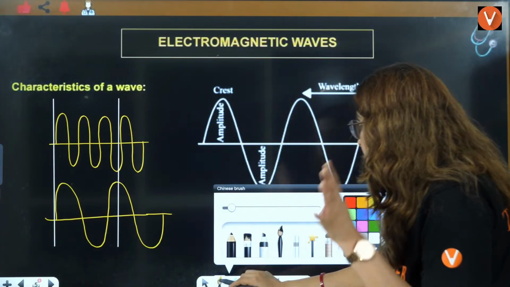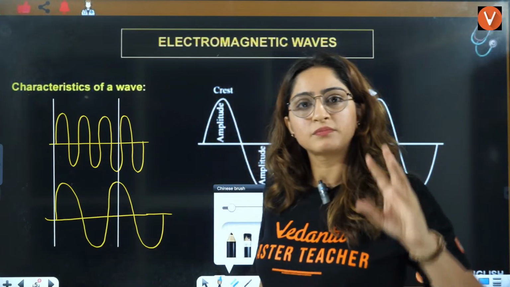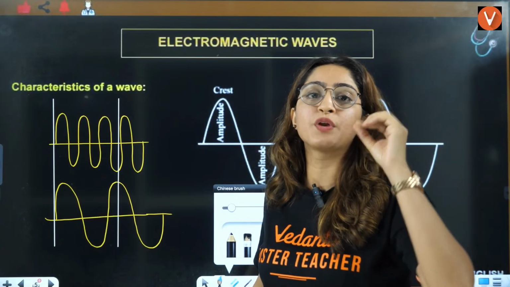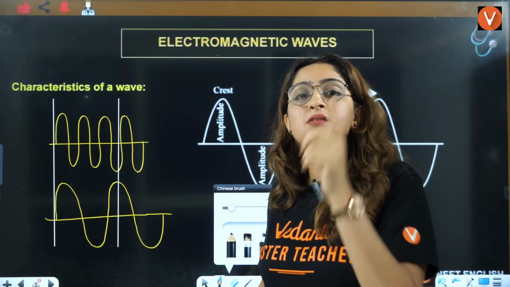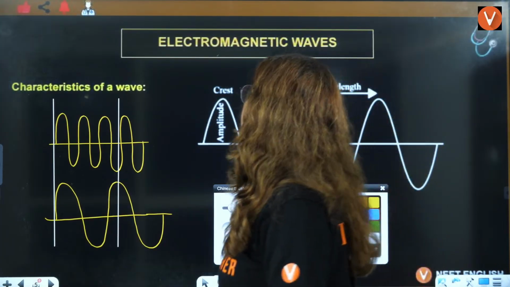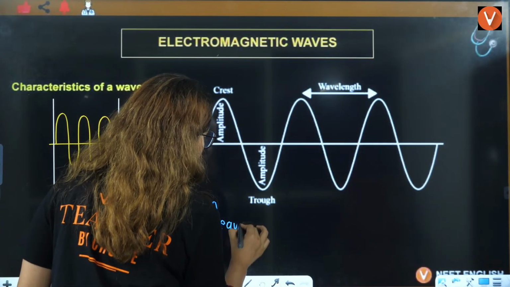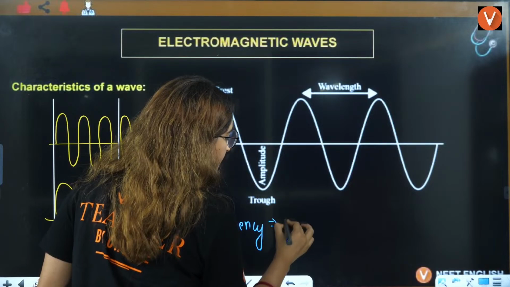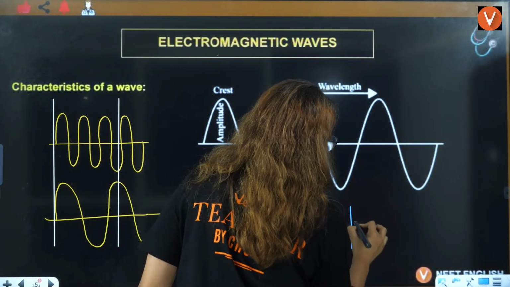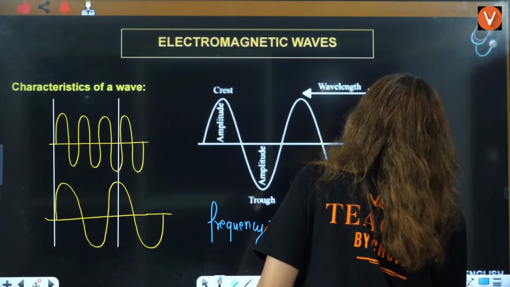That means in a certain fixed interval of time, if the number of waves is more, that is called frequency is more, right? So frequency is nothing but the number of waves per unit time. Per unit time, what is the number of waves?